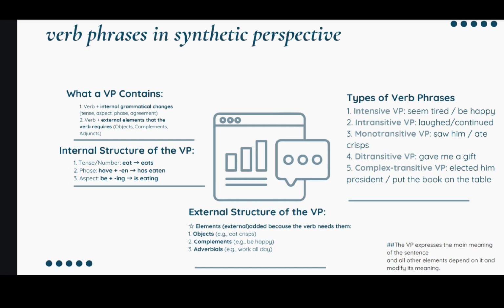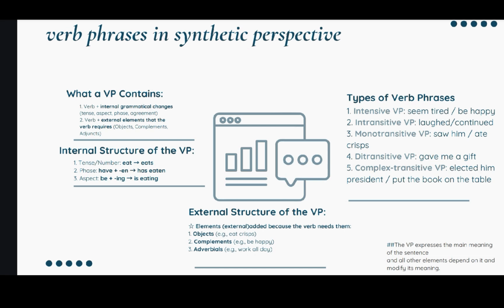And the third, monotransitive verb phrase. Same as before, we just complete it with the object, saw him eat grapes. Fourth, ditransitive verb phrase. It simply explains that we have two objects. So the verb itself takes two objects in the sentence. Gave me a gift. So gave itself is the verb, me is the object, and a gift itself is also an object. So we have two objects here. Gave me a gift.